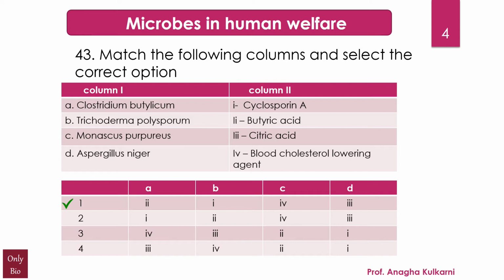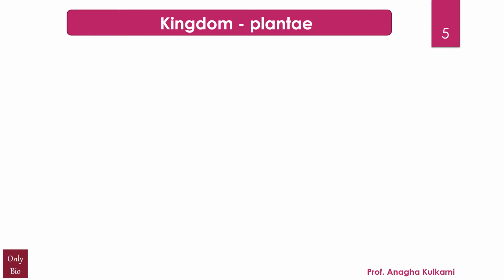Now, the fourth option, that is the Aspergillus niger, is cultured for the industrial production of many substances. Various strains of Aspergillus niger are used in the industrial preparation of citric acid and gluconic acid and have been assessed as acceptable for daily intake by the World Health Organization as well.